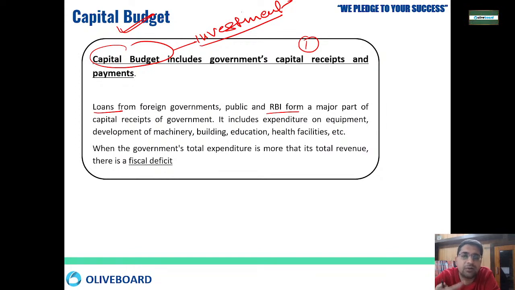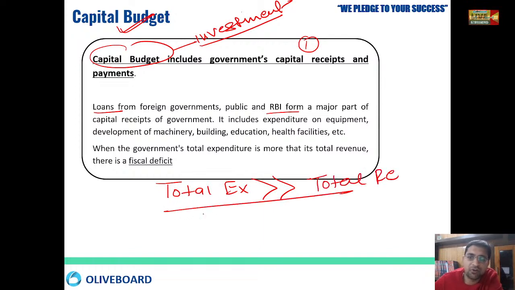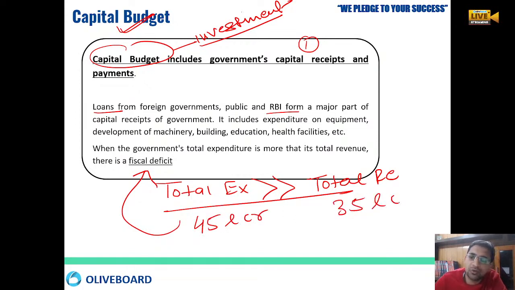So here we are talking about the government total expenditure. Whenever the government's total expenditure becomes more than total revenue, we fall into the situation that is called fiscal deficit. Fiscal deficit means we don't have that much money as the amount we are spending. Now what will happen, we have to invest 45 lakh crore, but we are receiving only 35 lakh crore. So there is a deficit of 10 lakh crore.